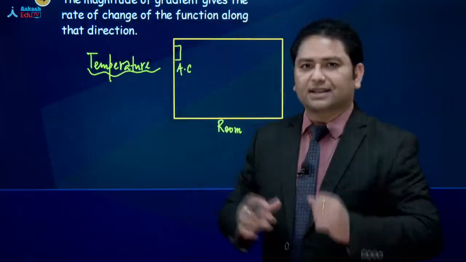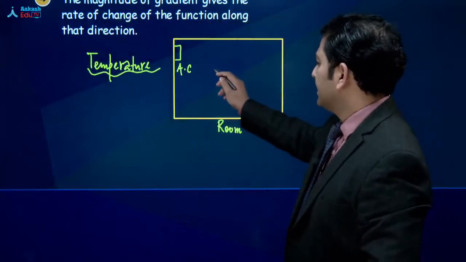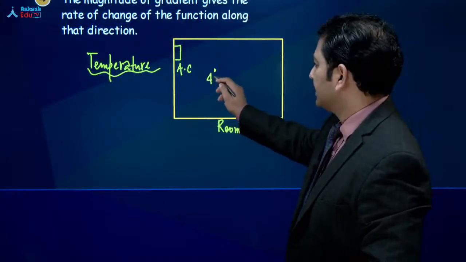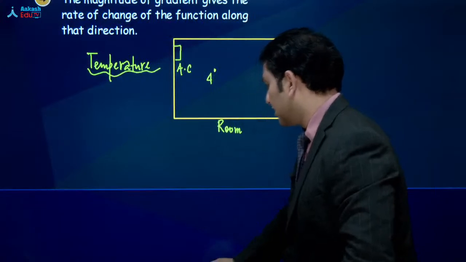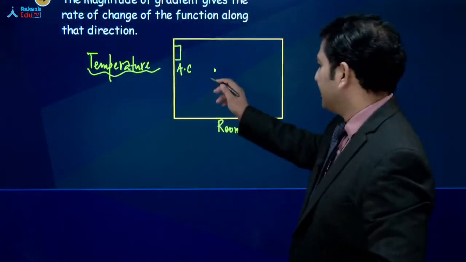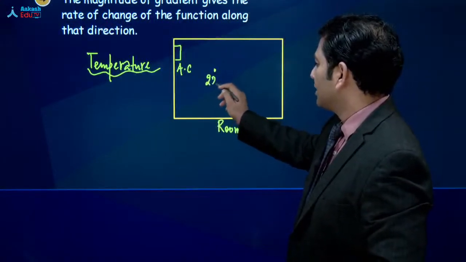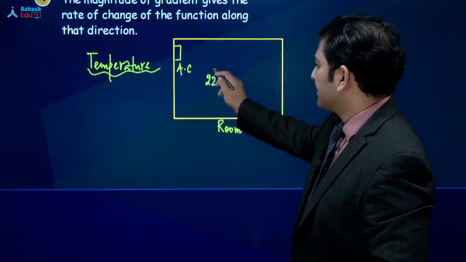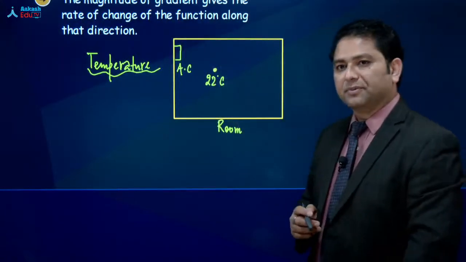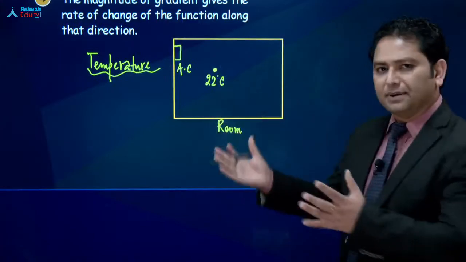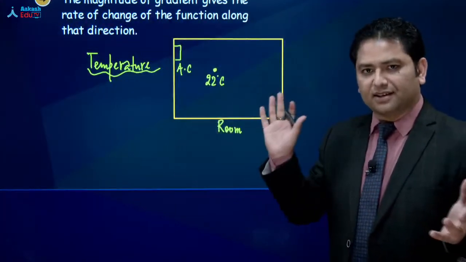Now let's try to take a simple example. मान लेते यहाँ पर there is a temperature, 40 तो ज़्यादा होगा because the air condition is there. So let's say 22 degrees centigrade is the temperature at this given point. Okay, किसी और जगह पर temperature की value is something different.